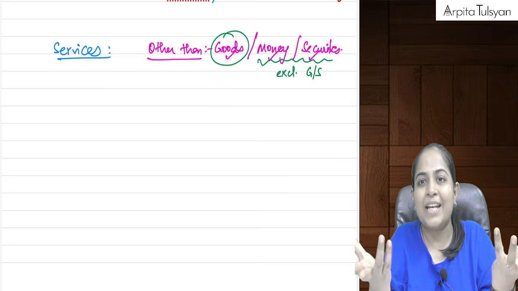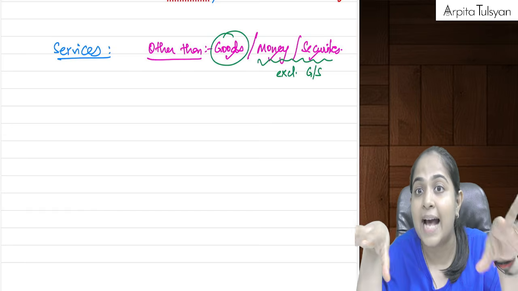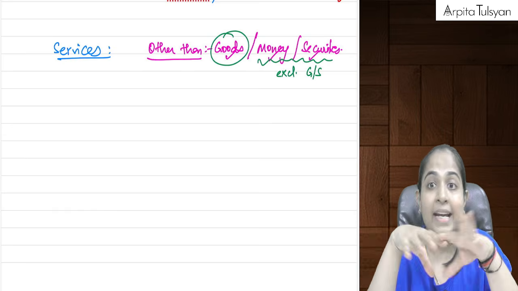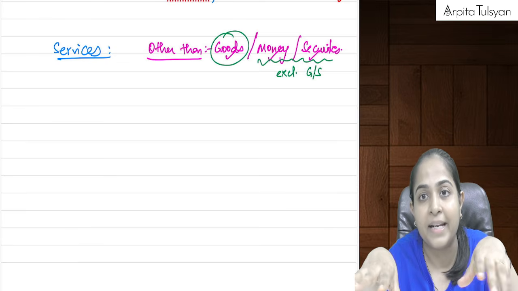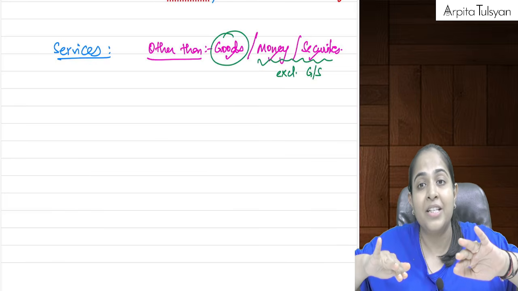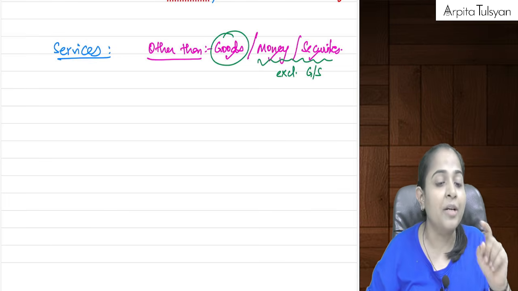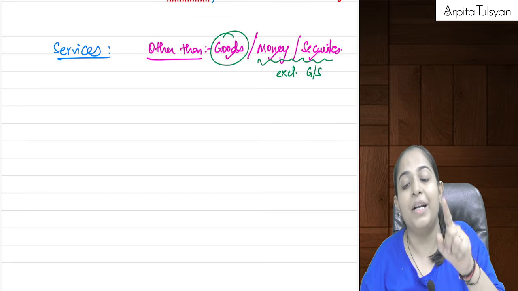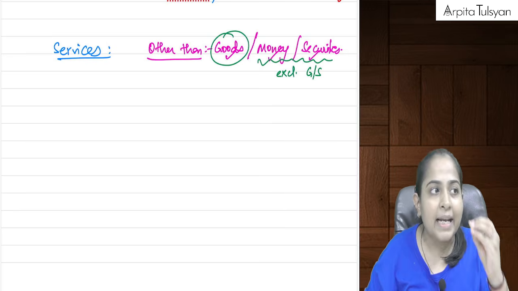The 90,000 on money and securities is not considered as goods or even services because it is a transaction in securities and money. But for doing this transaction, there is a separate consideration charged, and that separate consideration will be considered as services.